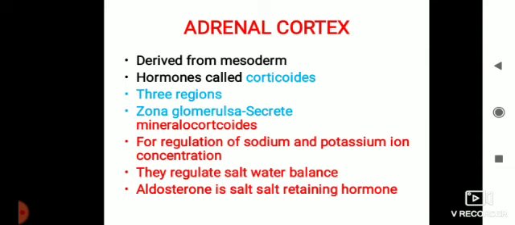The hormone of the adrenal cortex is corticoids. Now the adrenal cortex has three regions. Zona glomerulosa secretes mineralocorticoids. This zona glomerulosa regulates sodium and potassium ion concentration. So actually this controls the function of the kidney. Again it regulates salt and water balance. Aldosterone is a salt retaining hormone. So aldosterone is produced by the adrenal cortex and it retains the salt in the body.